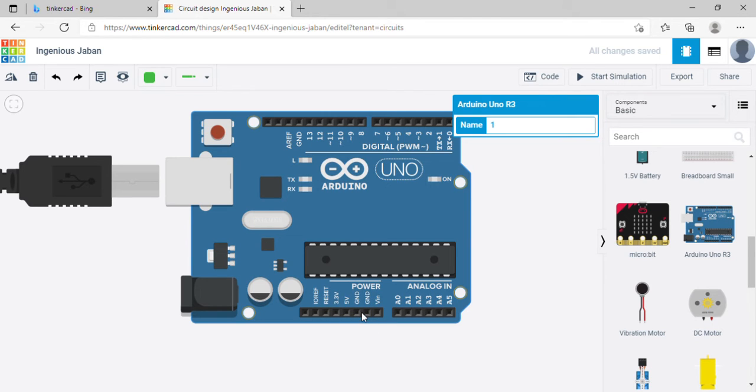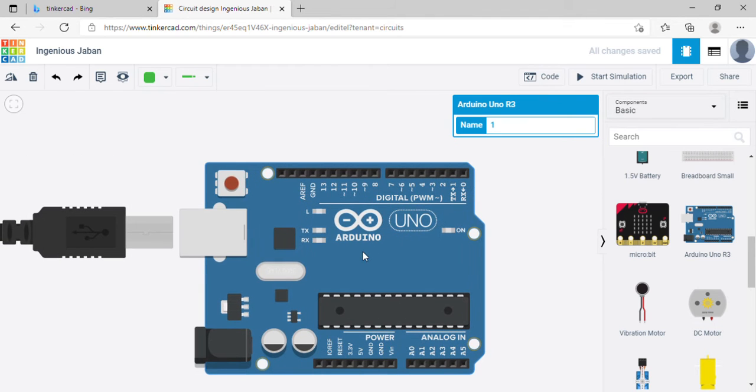Some ground pins are there. Some analog input pins, A0 to A5. These are the analog input pins. I will tell you exactly in the analog tutorial what it means and what it is used for. But right now, let's just understand it's normally used for variation type inputs and so on.